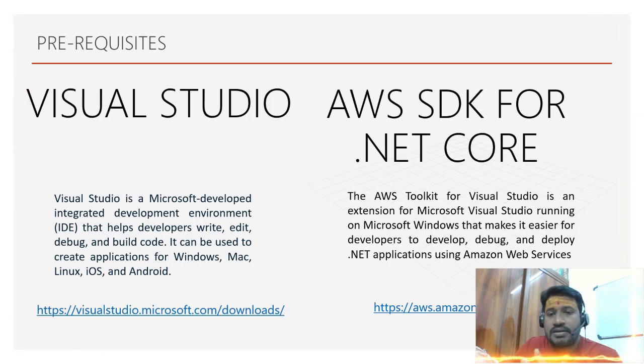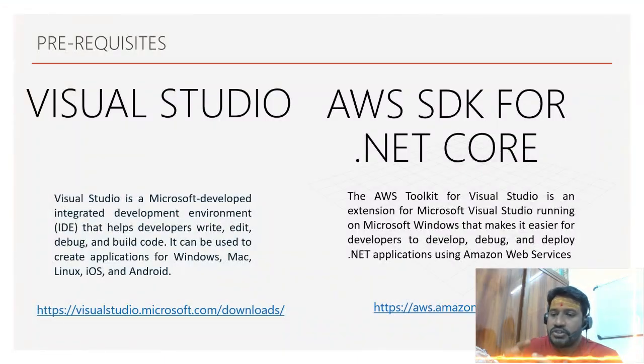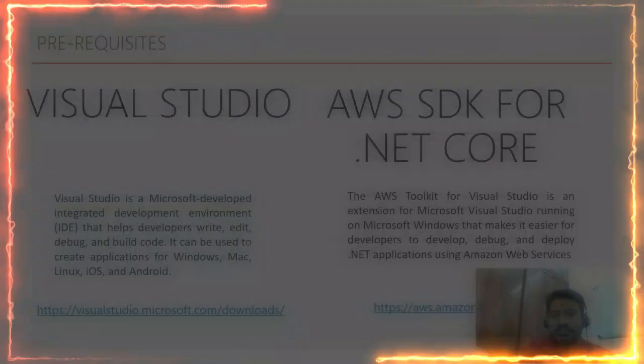On the counterpart, we have AWS SDK for .NET Core. The AWS Toolkit for Visual Studio is an extension for Microsoft Visual Studio running on Microsoft Windows, that makes it easier for developers to develop, debug and deploy .NET applications into Amazon Web Services.